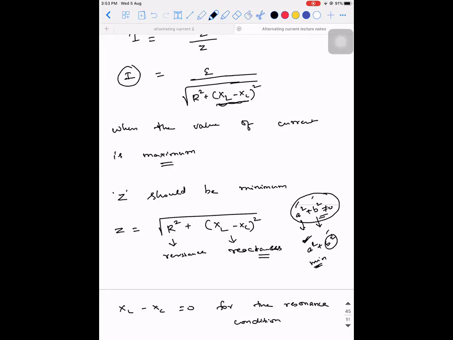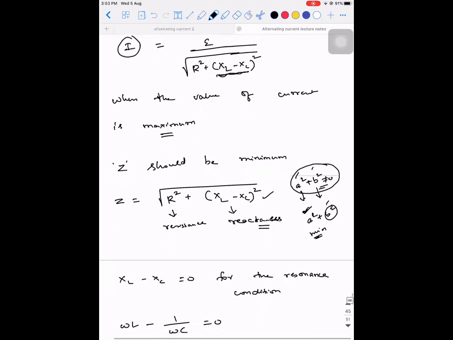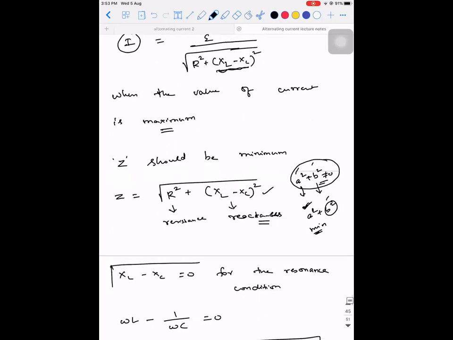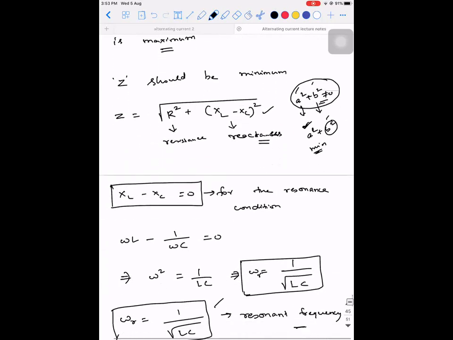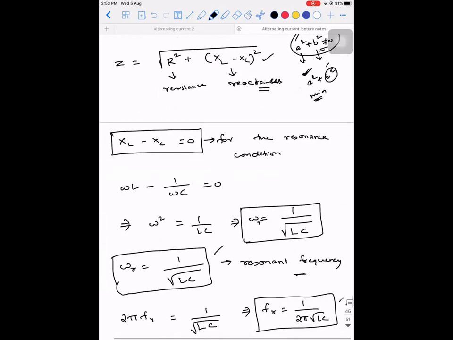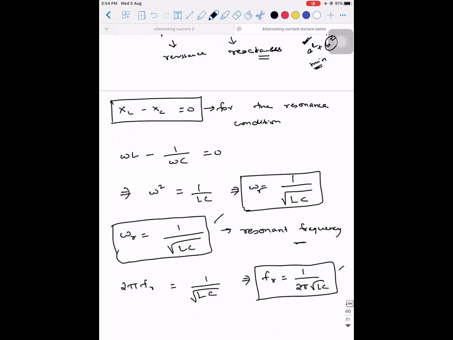If I put R equal to 0, then you cannot define the parameter called impedance, because for impedance to be defined, you need a resistive element. So I cannot put R equal to 0. The only least value that I can think of is XL minus XC equal to 0. That will be the condition for resonance. In fact, this can be shown practically, but I'll try to show you a video in the next class.